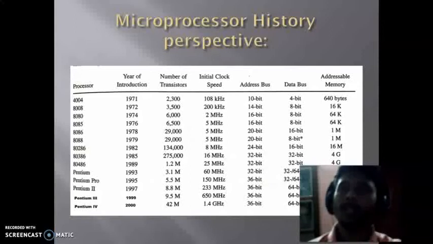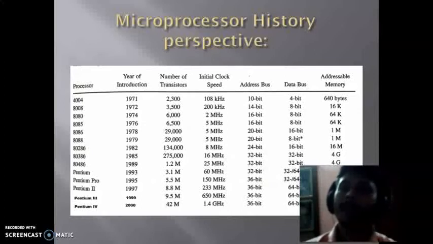Now this is the memory history perspective. The 4004 processor was developed first in 1971, where the number of transistors was 2300 and the clock frequency was only 108 kilohertz, its address was 10 bit and the data was 4 bit, and the addressable memory is only 640 bytes.